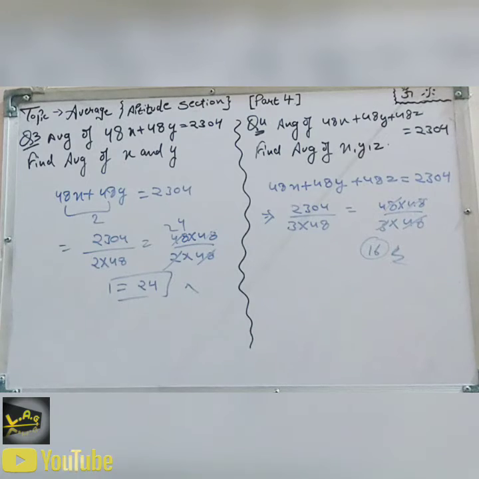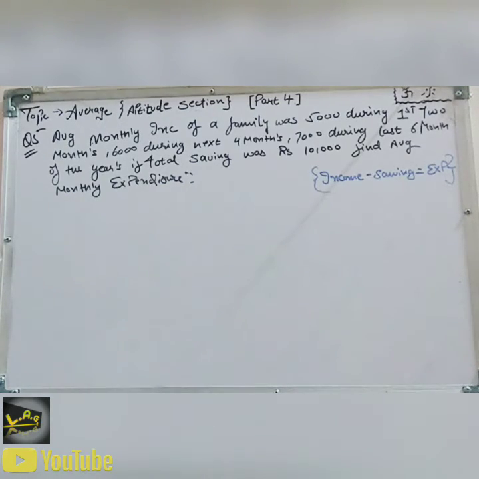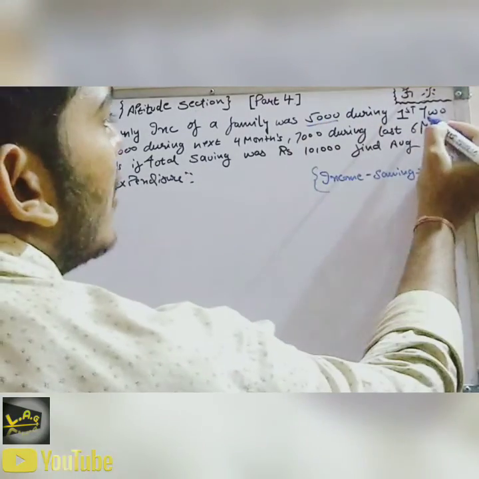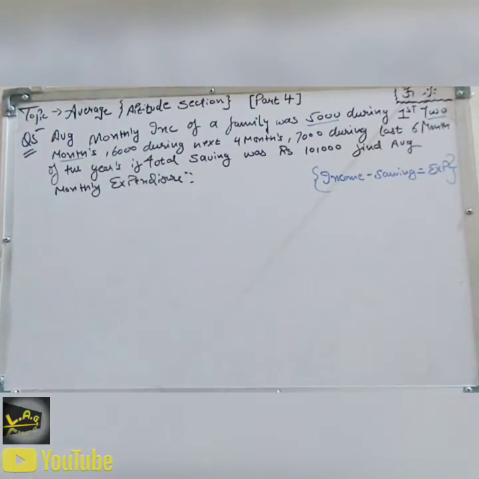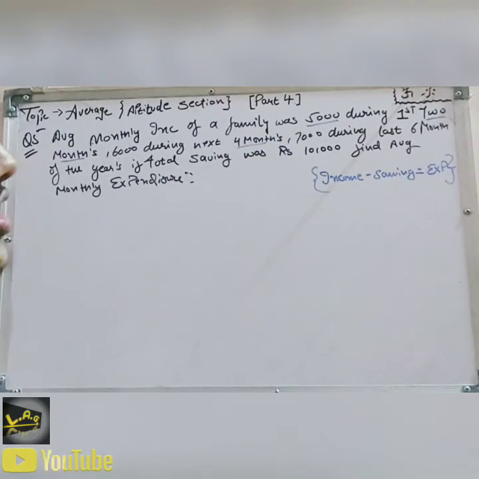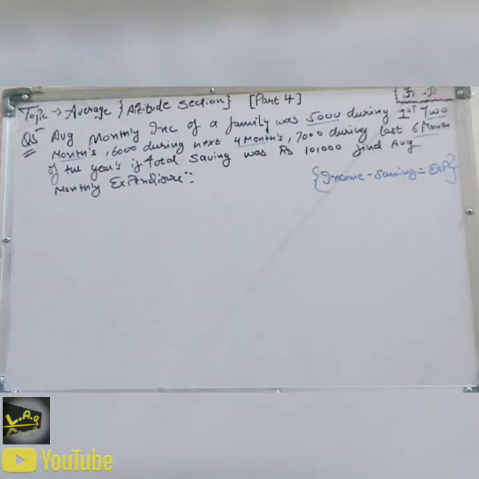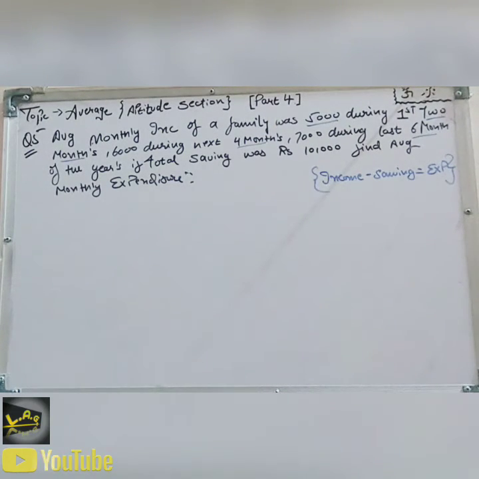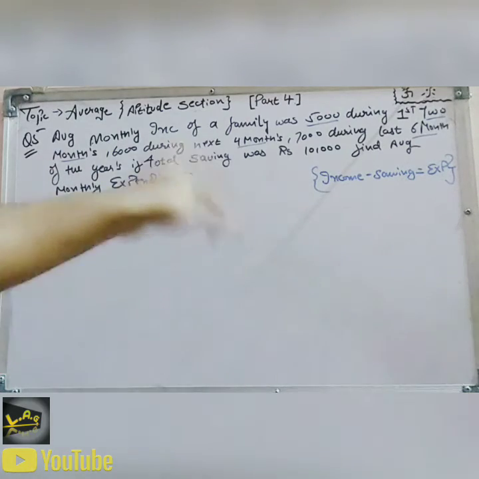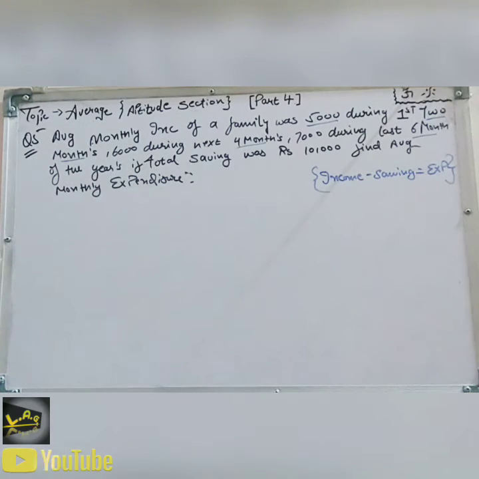Okay, let's take up some new questions. Yes, this is the last question of this part 4. The average monthly income of a family was rupees 5,000 during the first 2 months. Let's underline what the question is saying. 5,000 during the first 2 months, 6,000 during the next 4 months, 7,000 during the last 6 months. That means 2 plus 4 is 6, plus 6 is 12. The whole year is being talked about in this question. If the total saving was rupees 10,000, then find the average monthly expenditure.